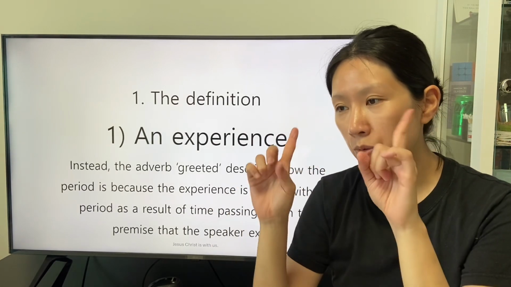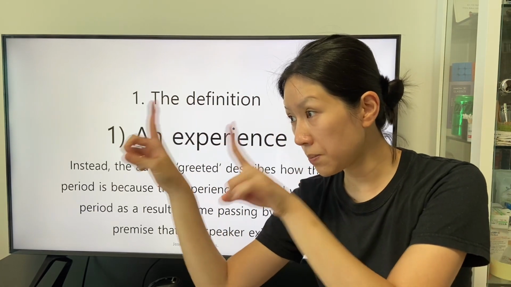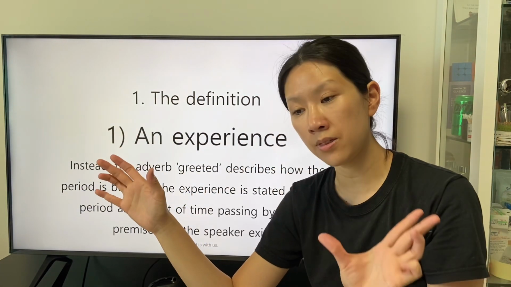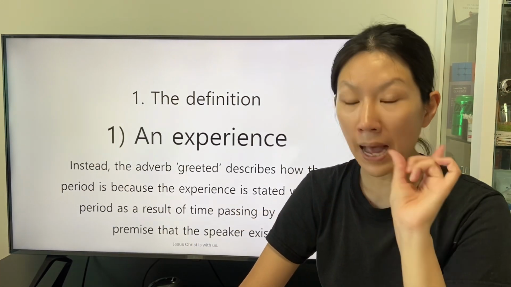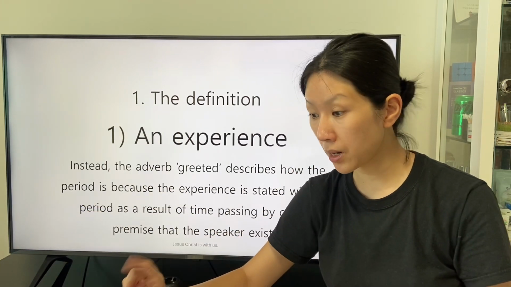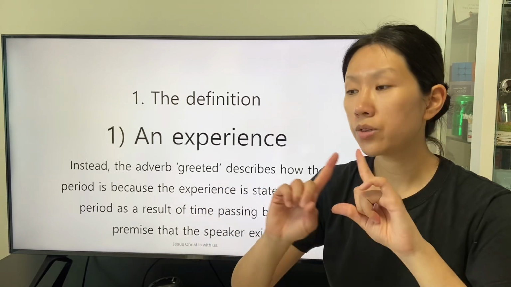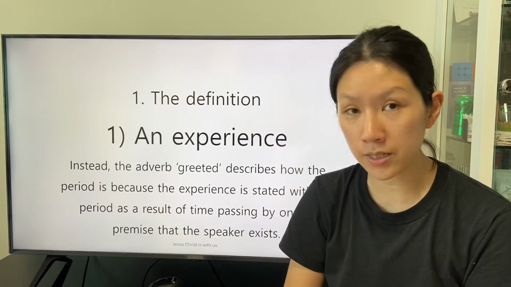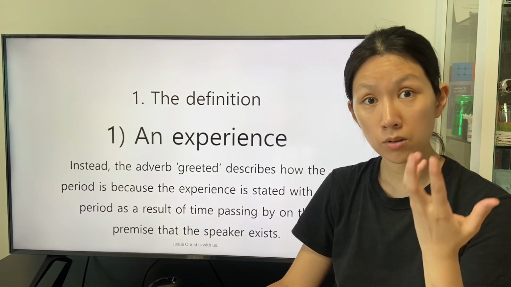The relationship between the period for the experience and the subject to be in the experience is possible when the speaker exists during the period. So the existence of the subject during the period is the premise.